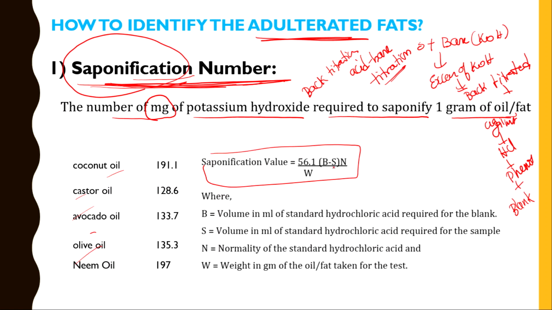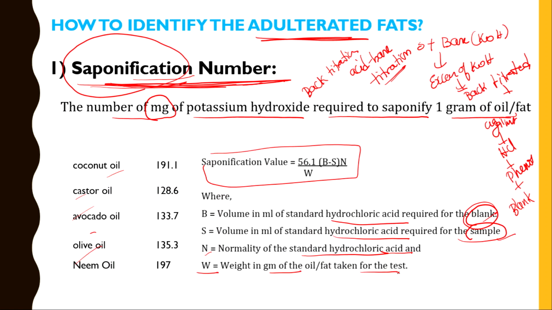What is B? The volume in milliliters of standard hydrochloric acid required for the blank. You should remember this is the blank. S is the volume of standard hydrochloric acid required for the sample. Here it is blank, here it is sample. N is the normality of standard hydrochloric acid. Whatever normality you are taking, you have to put it in the formula. And W is the weight in grams of the oil or fat taken for the test.